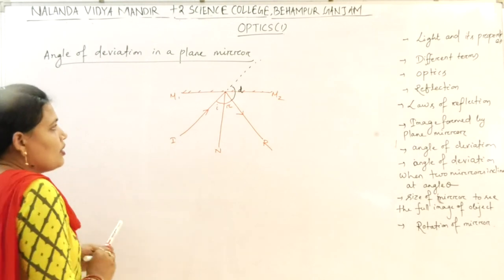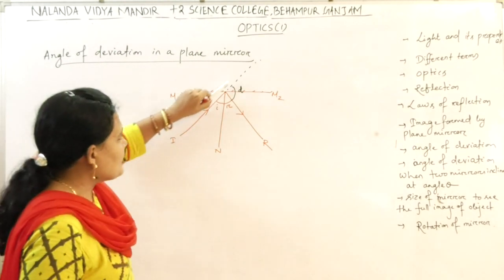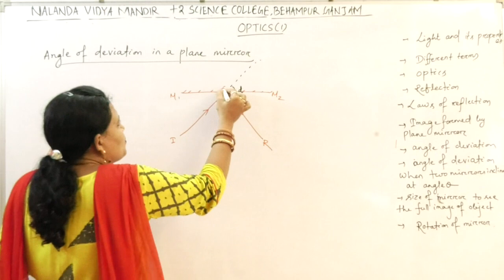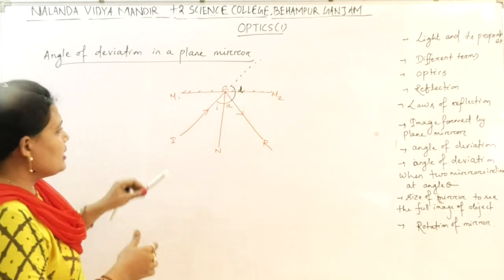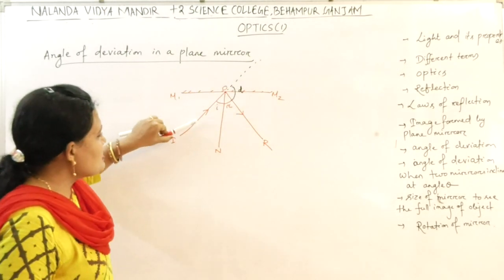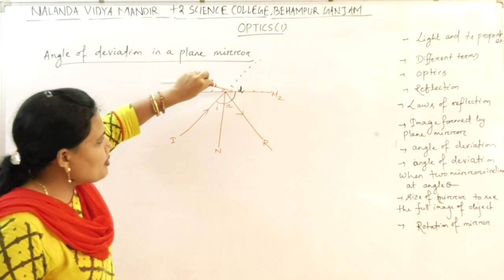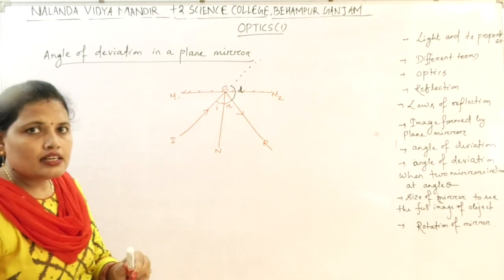Now see, this is a straight line O. So if this is a straight line, then I plus R plus D equal to 180 degree. Clear?